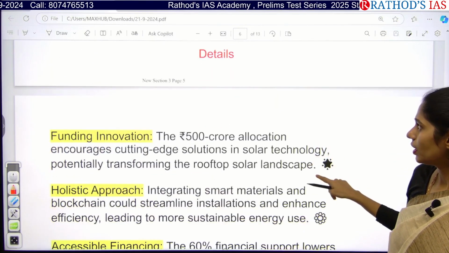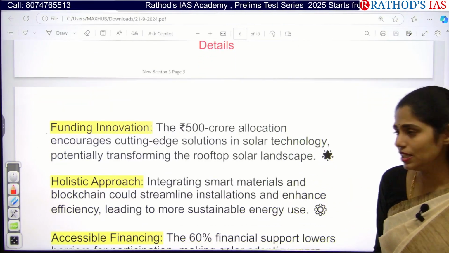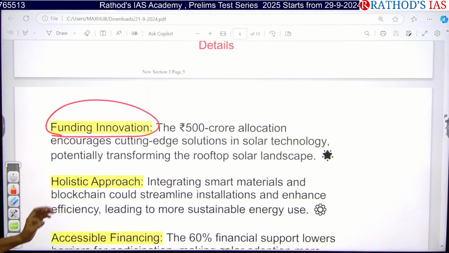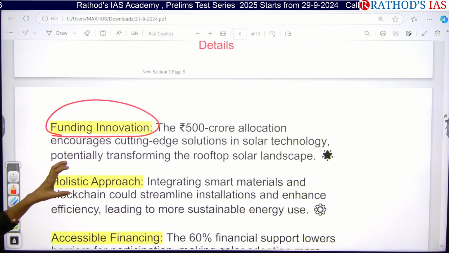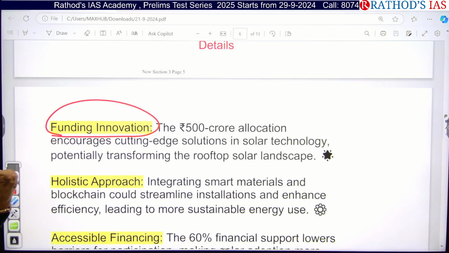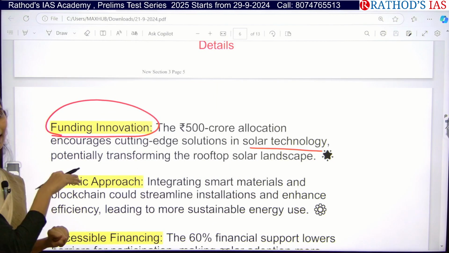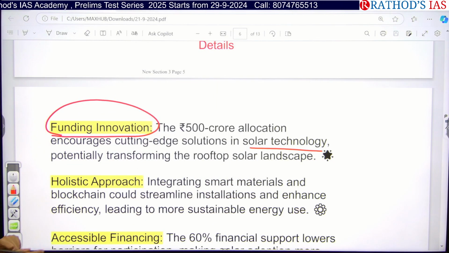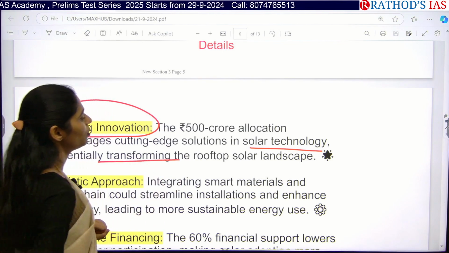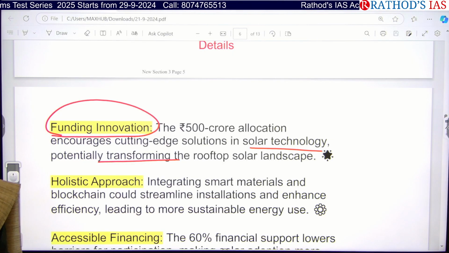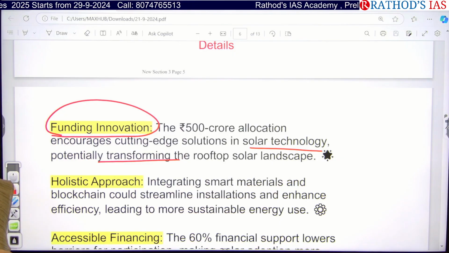Okay. So what are the key things that you have to see? The key thing here is government is saying that we are going to give the fund. In the funding also, they want to take some innovations, like they want to include some solar technology solutions and that too blockchain technology, so that they want to transform the rooftop solar landscape compared to the earlier. Earlier we used to use only lithium ion batteries. Now we are also going to use these blockchain technologies so that we can harness more amount of energy.